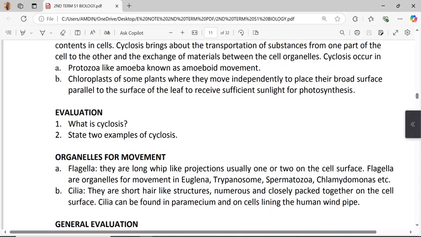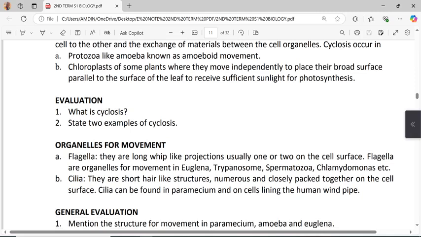Cyclosis occurs in A, protozoa like amoeba, known as amoeboid movement. B, chloroplasts of some plants, where they move independently to place their broad surface parallel to the surface of the leaf to receive sufficient sunlight for photosynthesis.